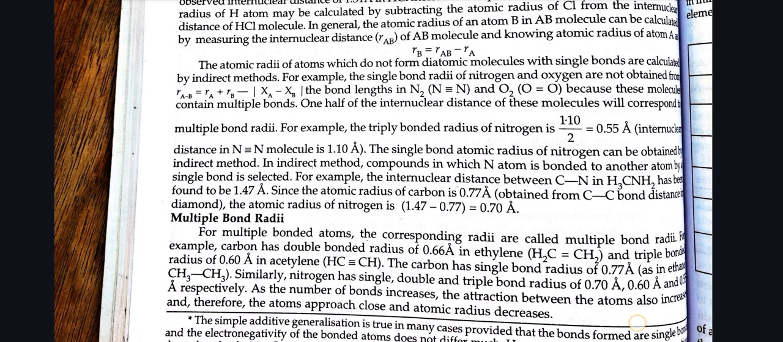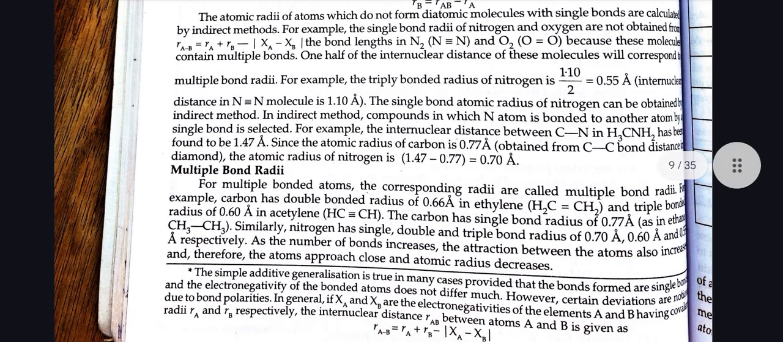The single bond atomic radius of nitrogen can be obtained by an indirect method. Multiple bond radii: for multiple bonded atoms, the corresponding radii are called multiple bond radii. For example, carbon has a double bonded radius of 0.66 angstrom in ethylene and a triple bonded radius of 0.60 angstrom in acetylene. Carbon has a single bond radius of 0.77 angstrom. Similarly, nitrogen has single, double and triple bond radii of 0.70 angstrom, 0.60 angstrom, and 0.55 angstrom respectively.